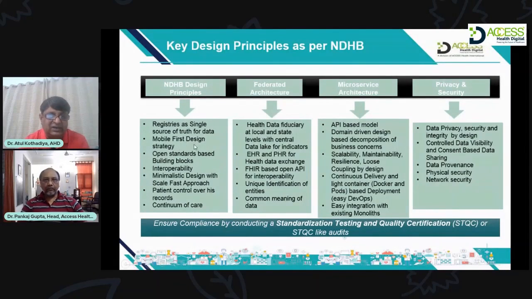Mobile first design strategy is not necessarily about a mobile, but about usability: the design should be easily usable or adaptable by the users. All these standards depicted in this slide under the key principles are very important, from the longitudinal patient record and interoperability. I should not go into details at this point of time.